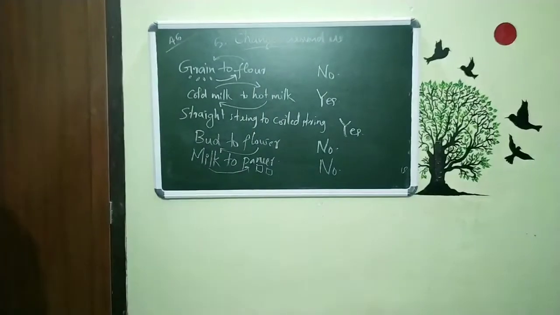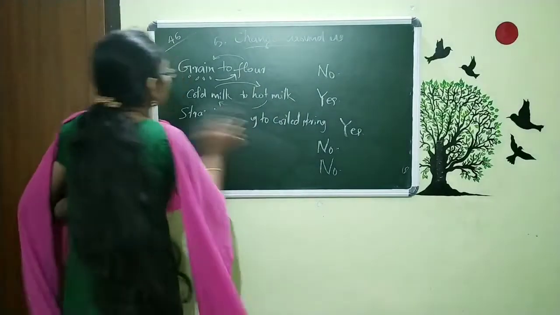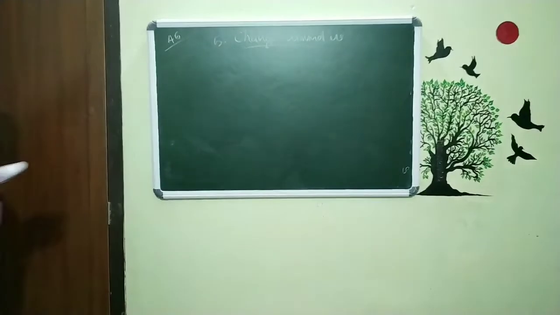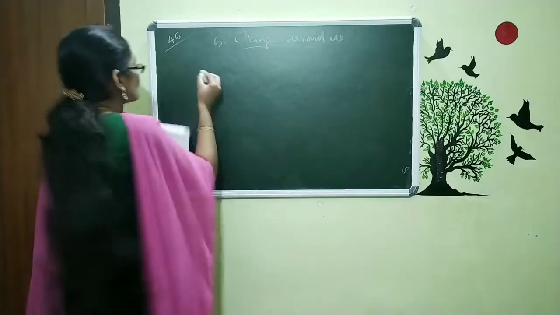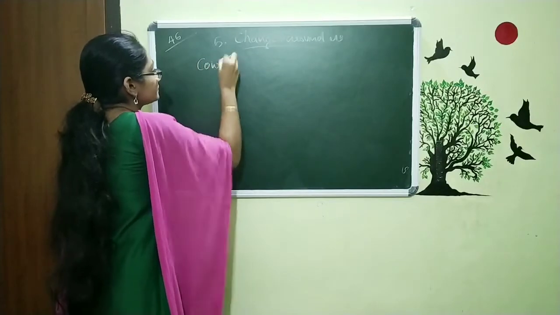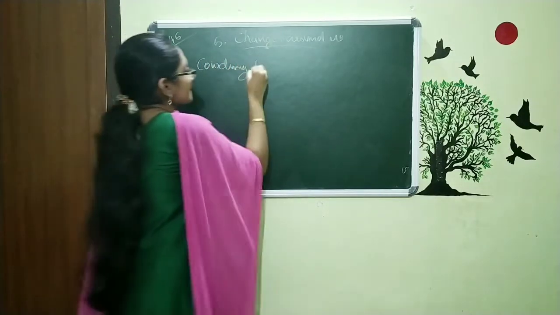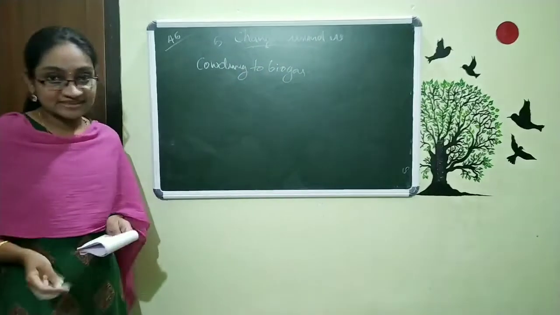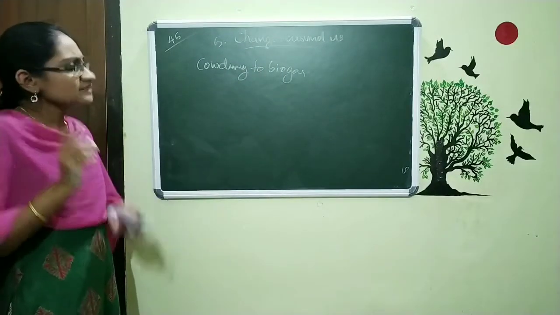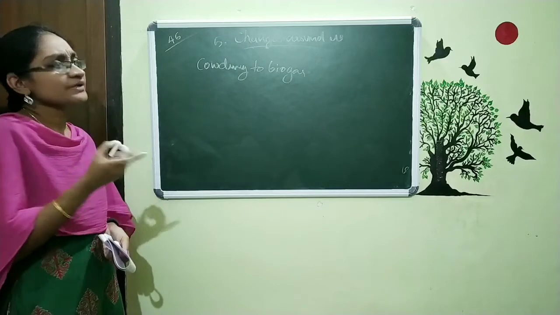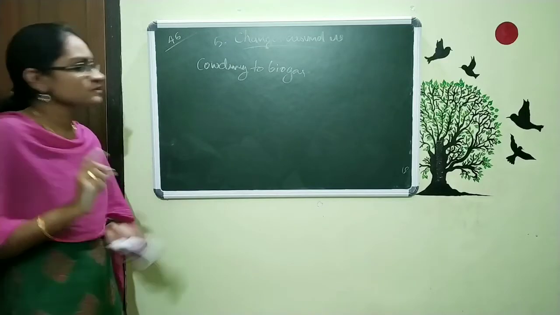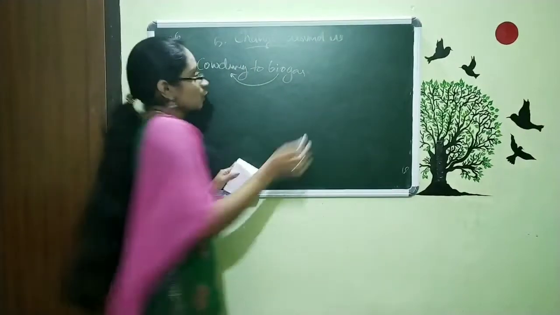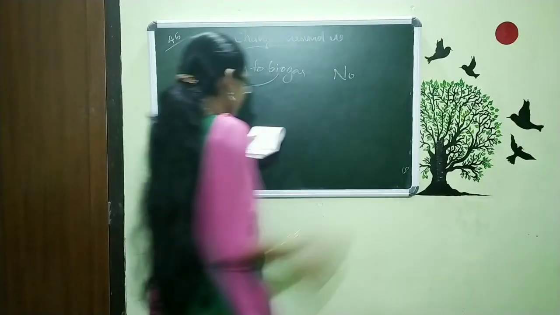That is the next one. And few more examples are there included in our textbook. The next is this, cow dung to biogas. This is the next example. So, this cow dung to biogas is a type of change. Is it possible to reverse this gas to cow dung again? No, not possible, not reversible.